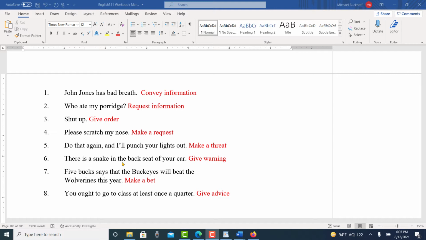There's a snake in the back of your car. That's a warning. $5 says, that's make a bet. You ought to go to class at least once a quarter. And this is give advice. So these are different types of sentences that we can use for different purposes.